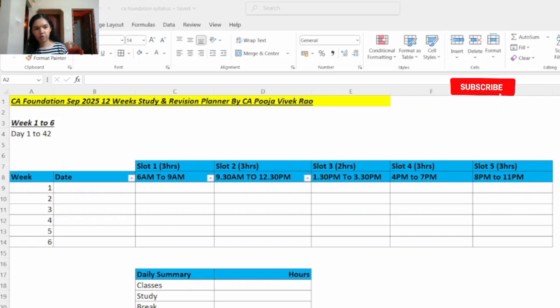The next important point is, do not do selective study. It is important to study all the chapters from the syllabus because questions can be asked from any chapter.